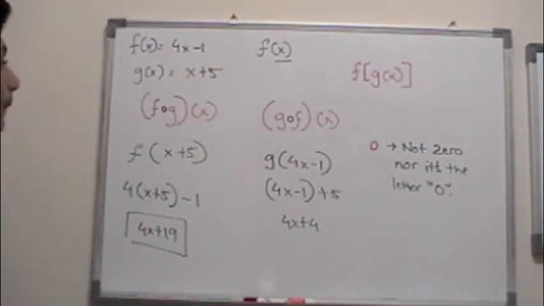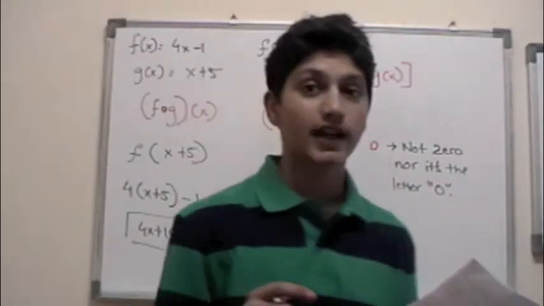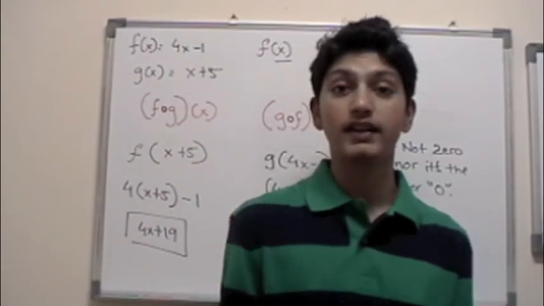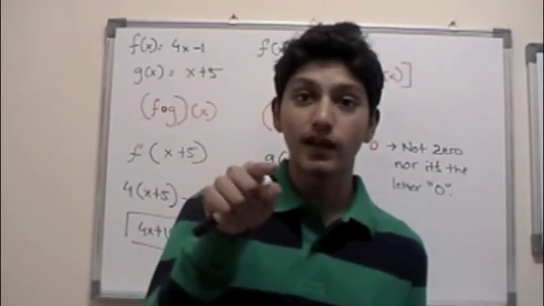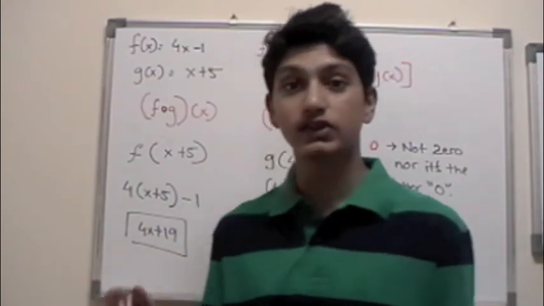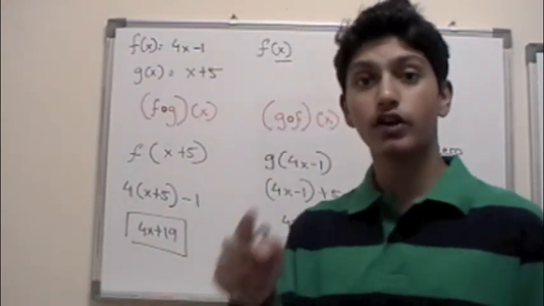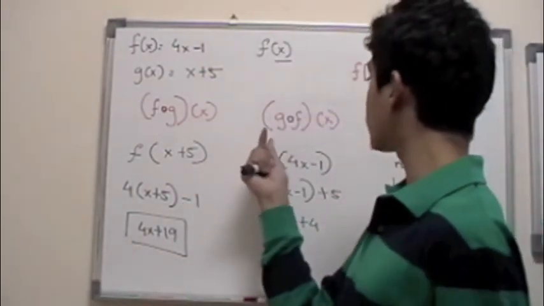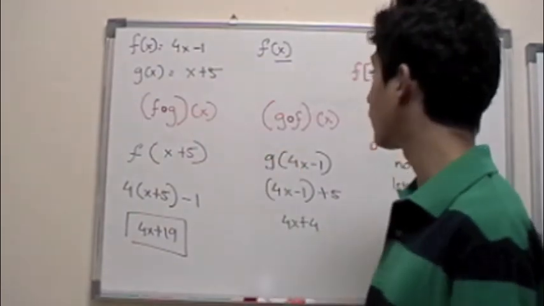So, it's basically like a multiplication sign, but in that multiplication sign you circle the whole circle. In this, you don't circle the whole circle, you just make a small, tiny, medium-sized circle.